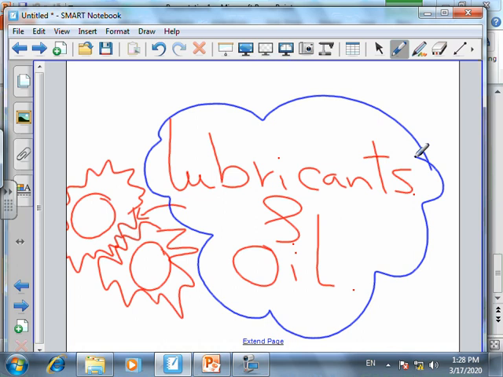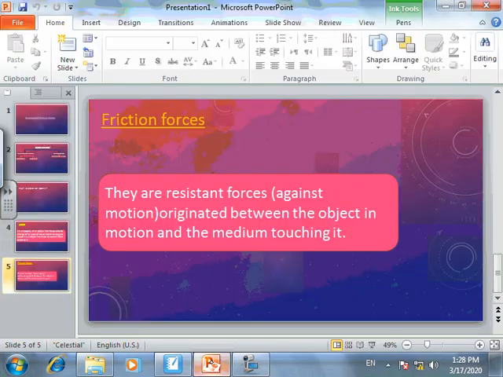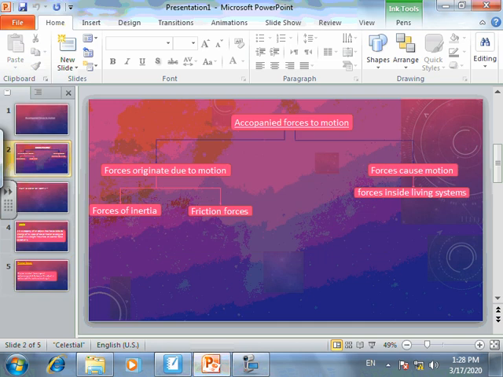Now we were talking about the forces originated due to motion. We said those were forces of inertia and friction force. What about the last type, forces that cause motion, or forces inside living systems? We have a definite note about it. The force inside a living system, the best example is the heart. The heart, as we know, is a type of muscle, and all the muscles depend on contraction and relaxation.